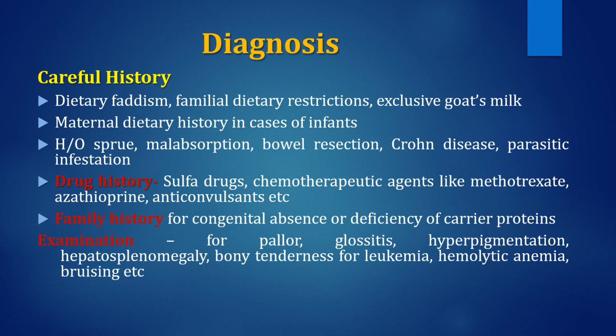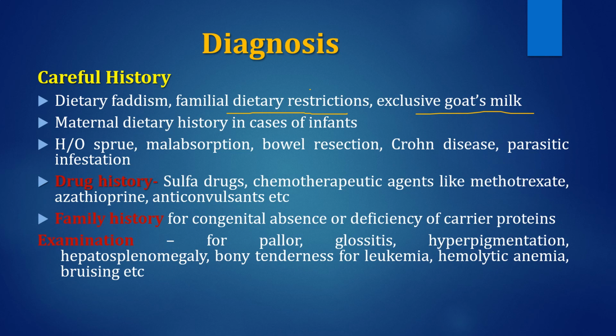Diagnosis is usually made on the basis of history, examination, and investigation. Investigation is very much required for the diagnosis. In history, dietary faddism, familial dietary restriction. Most of the North Indians are vegetarian. These restrictions may result in B12 deficiency, or exclusive goat's milk intake may also cause folate deficiency. Then maternal dietary history is also important if the case is an infant.